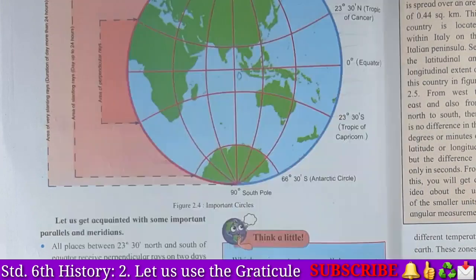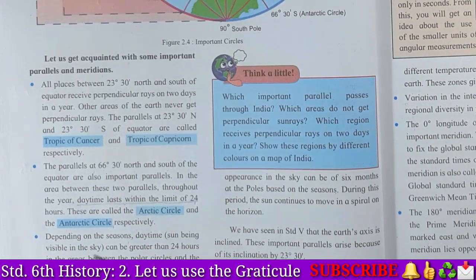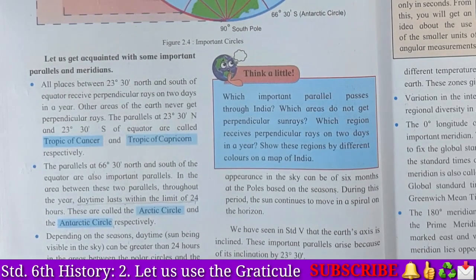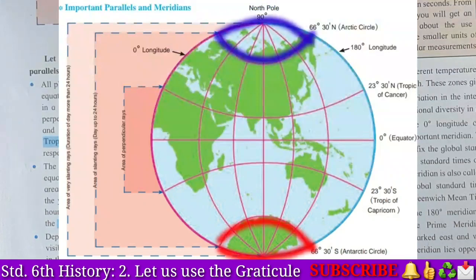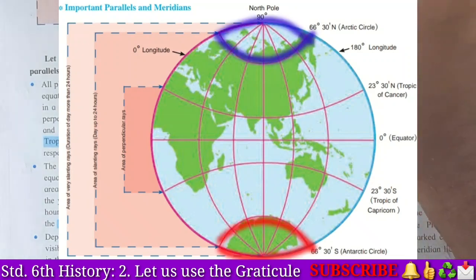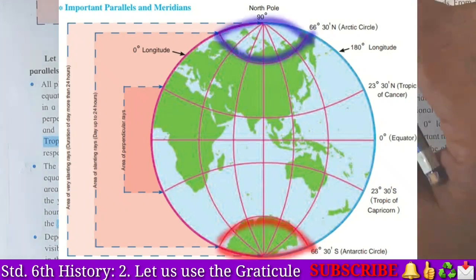Okay. Now next one. Depending on the seasons, daytime, with the sun being visible in the sky, can be greater than 24 hours in the areas between the polar circles and the poles. Yes student, here depending on the seasons, the daytime can be greater than what? 24 hours in the areas between the polar circles. So here in these polar regions we can find that daytime is greater than 24 hours sometimes. Okay, it means that the sun is visible in the sky more than 24 hours here.